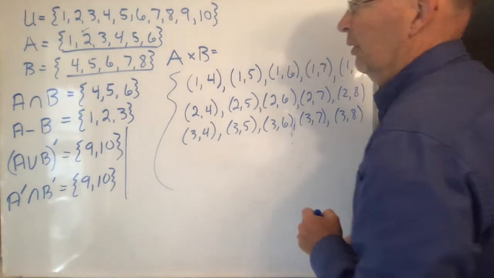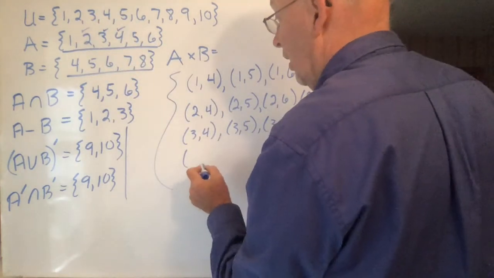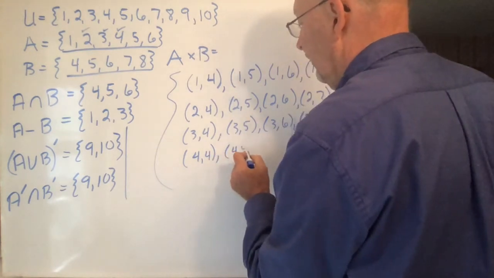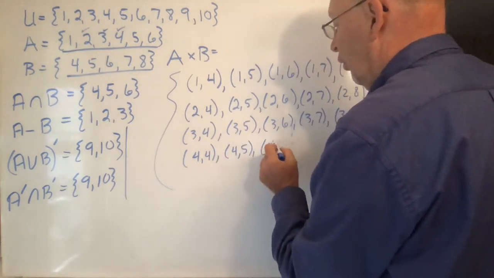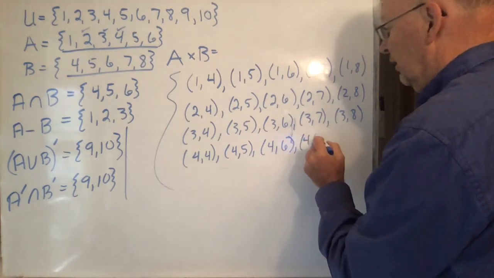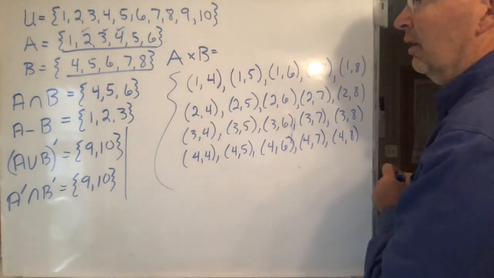Okay, what about the next one? Just did that one. 4, 4, 4, 5, 4, 6, 4, 7, 4, 8. Okay?